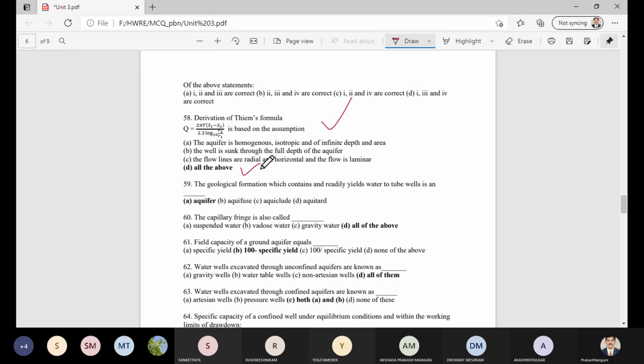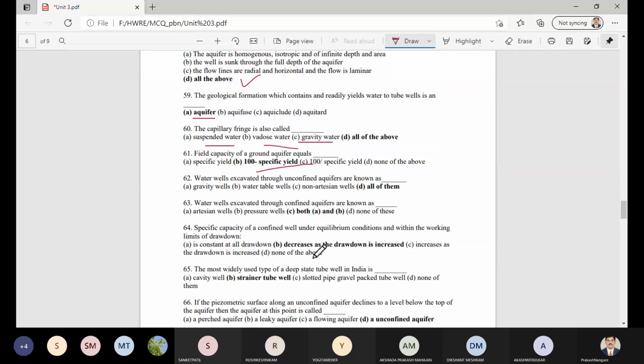The geological formation which contains and readily yields water to a tube well is an aquifer. Then the capillary fringe is also called suspended water, wedge water, as well as gravity water. So all of the above is the perfect option. Then the field capacity of a ground aquifer equals the specific yield, is the correct answer. Then water wells excavated through the unconfined aquifer are known as gravity wells, water table wells, non-artesian wells. All the answers are correct.